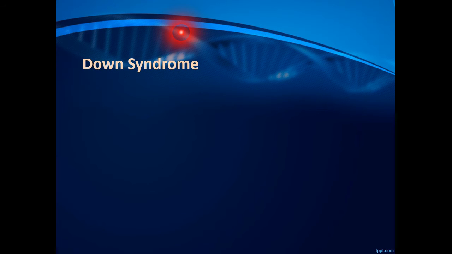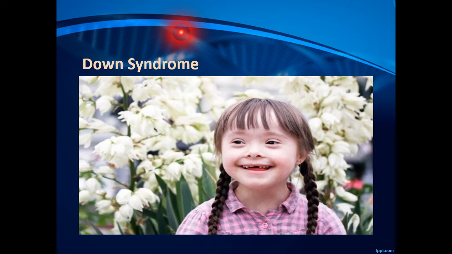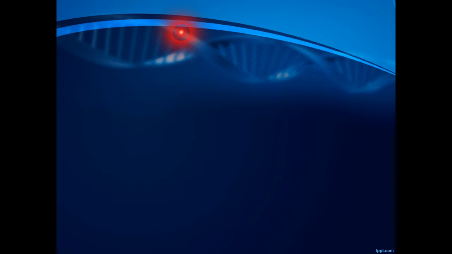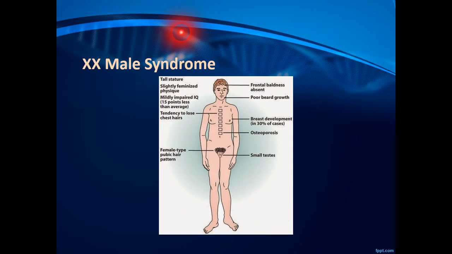Translocation may result in Down syndrome, one of the most common disorders that result from any chromosomal mutation. It can also cause the XX male syndrome, a disorder that manifests in males, causing them to have 2 X chromosomes instead of the typical XY pairing.